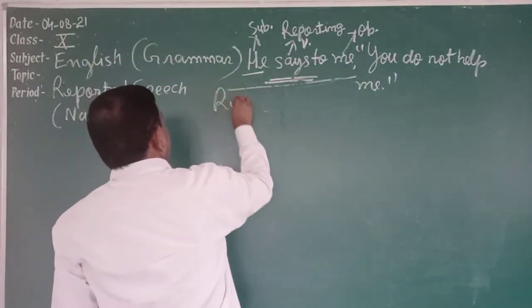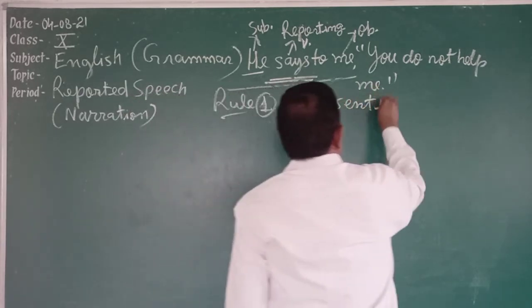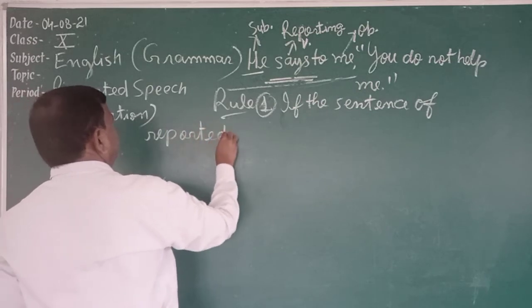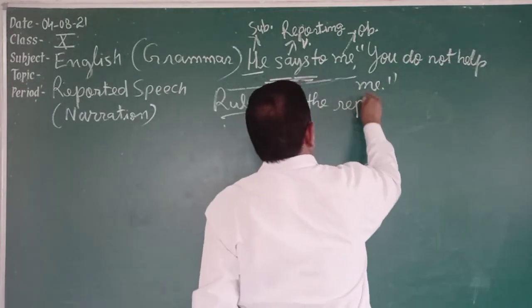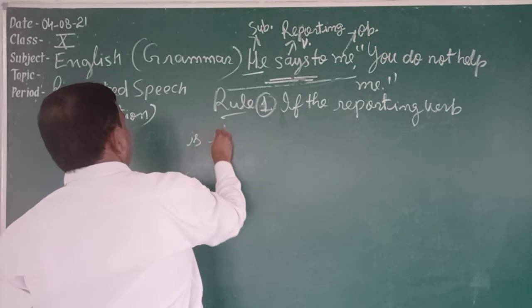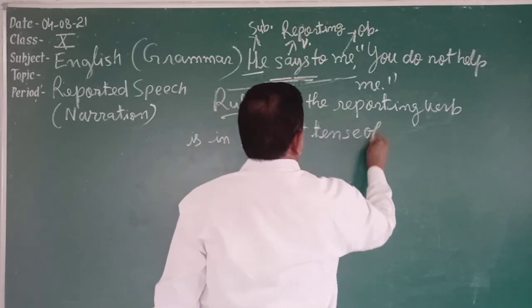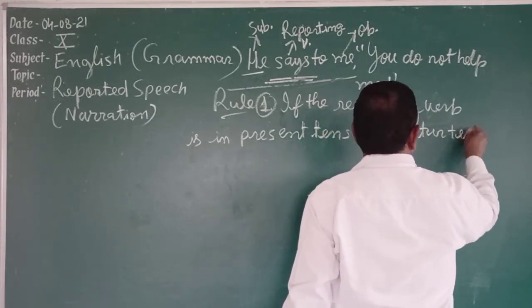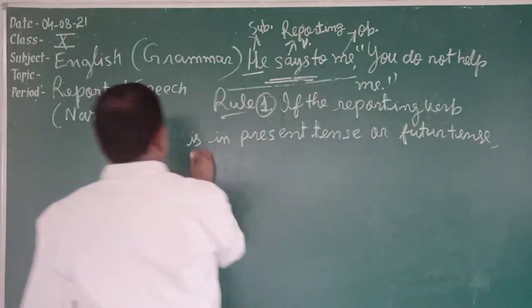The first rule says that if the reporting verb is in present tense or future tense, what will happen?